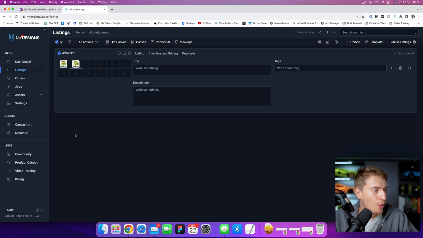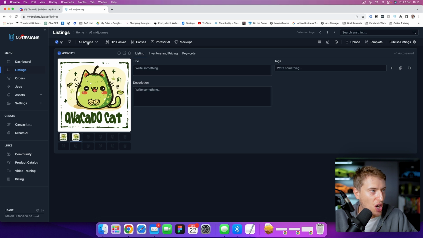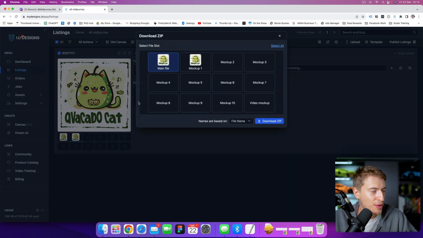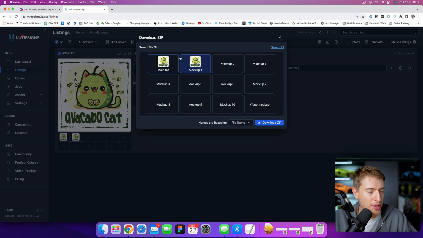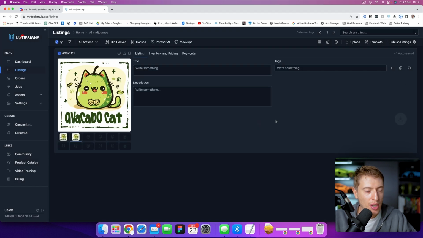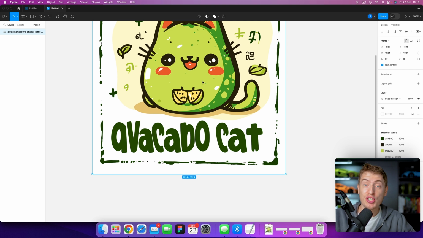Okay, so all we have to do now is we can see this is the mockup, all actions, download zip, download that one. I don't need the main file. Click download. Once it downloads, I'll show you what to do next. Once downloading Figma, which is totally free, and that's why I'm using it in this example, we can drag the SVG file